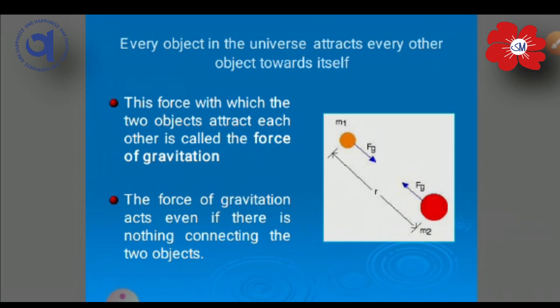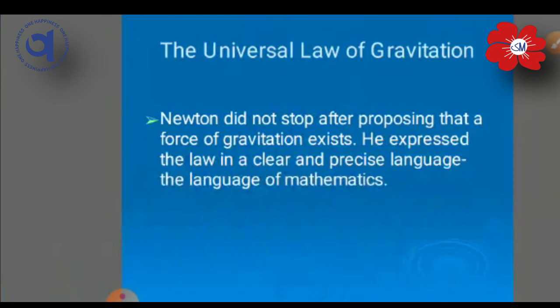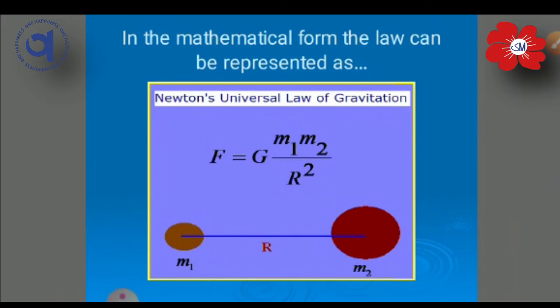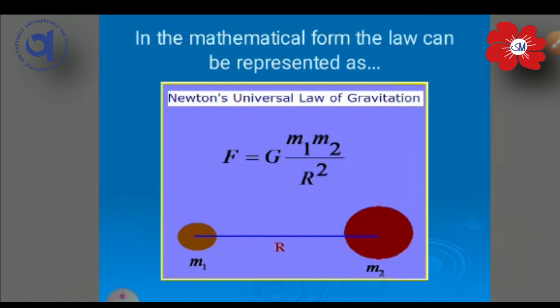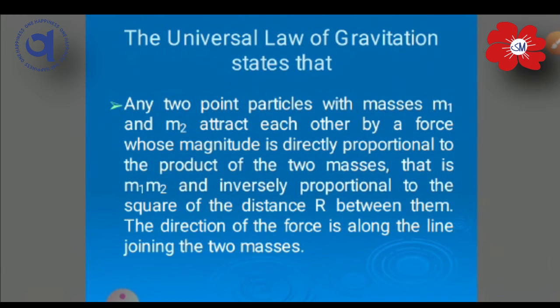So how can we write this law mathematically? Here it is: F is equal to G m1 m2 upon r square. First of all, let me explain the mathematical form in which this law is expressed. See, this is the law. First of all, we have read this law.